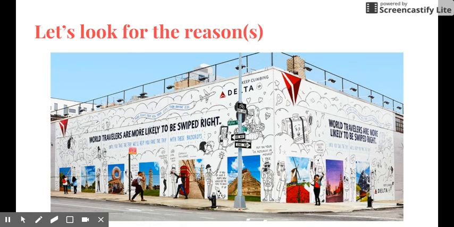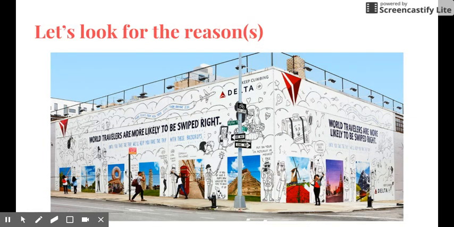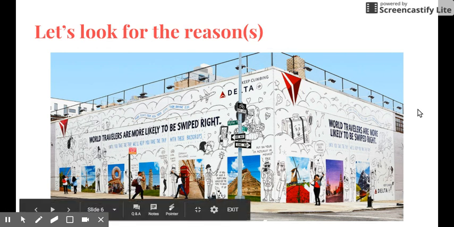So reasons, why would they want us to buy flights on Delta? Well, I think that they say that straight out in this ad. What do you think? Look at this ad here. What words are the reasons? If you said the big bold words, world travelers are more likely to be swiped right, you are correct. Why should we fly on Delta? Why should we go to different places in the world? Because it will help our love lives.